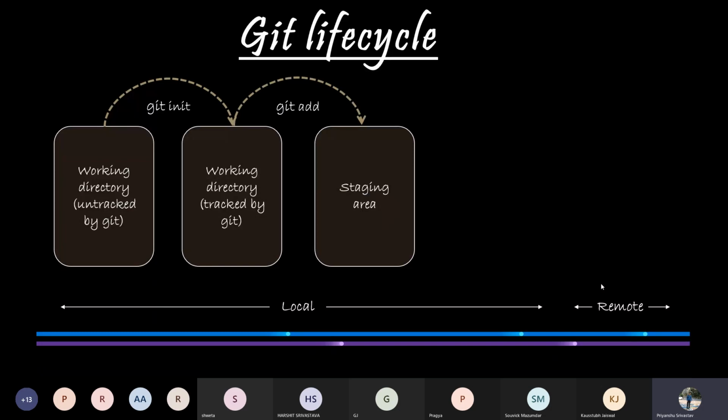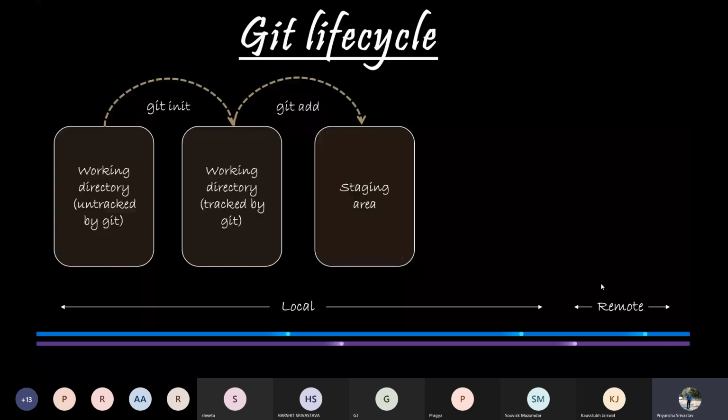So once the initialization has been completed, this third step is staging. Once the initialization has been completed, the work on the code can begin. All the changes that you make, like addition, deletion, or other types of changes, can be made in this step. Suppose we already have some code in our index.html.